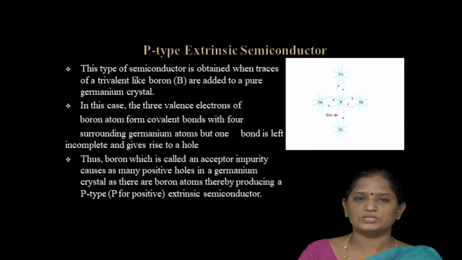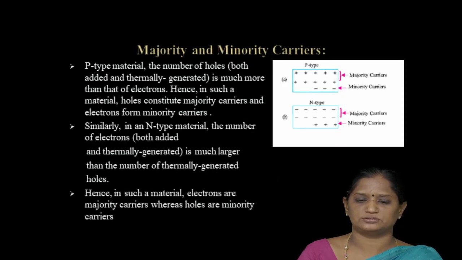Then the next type is the p-type semiconductor. Here boron is added to the pure form of semiconductor. A trivalent impurity is used to increase the conductivity of the semiconductor. Boron has 3 outermost electrons, while germanium has 4 outermost electrons. So when boron and germanium are joined, one electron is vacant, that is, a hole is created. So here it consists of a majority number of holes.